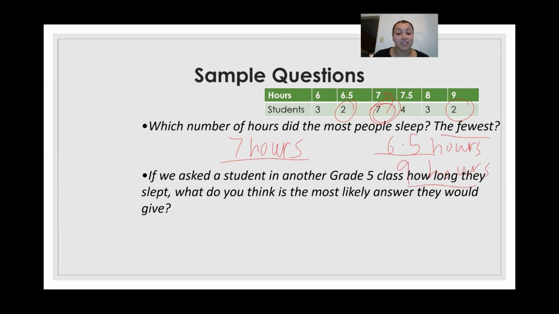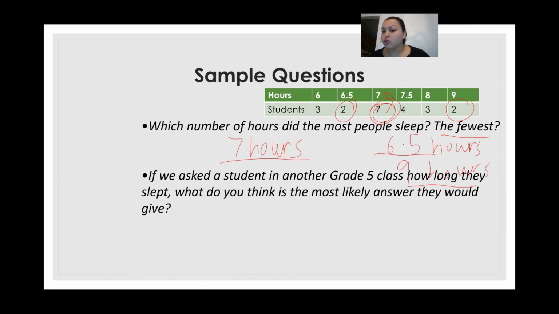Another question we could ask is, if we ask a student in another grade how long they slept, what do you think is the most likely answer they would give? So again, if we ask a student in another class, we don't know what they're going to say, but we're going to estimate based on the data that we have.